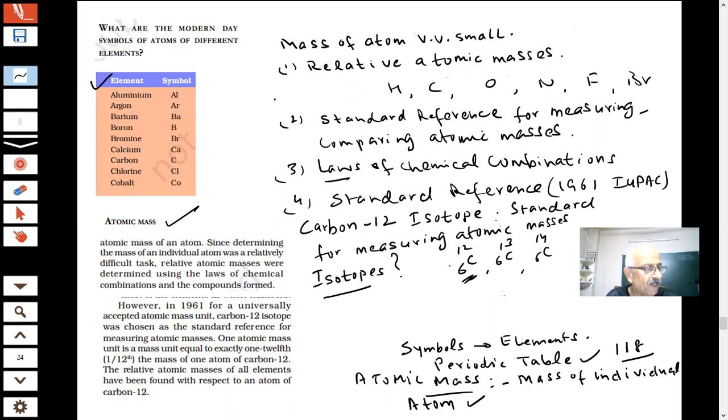And they have defined something called 1 atomic mass unit. Very important question, they will ask you this in the exam. What is 1 atomic mass unit?